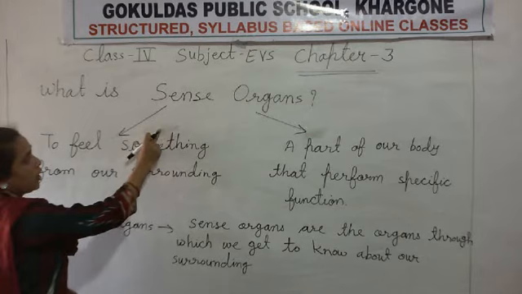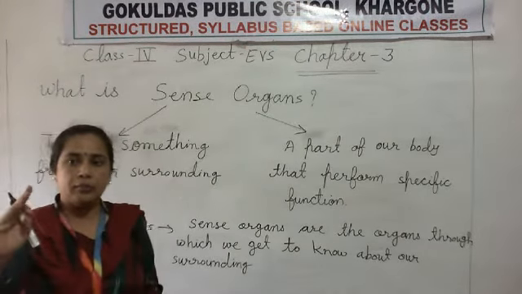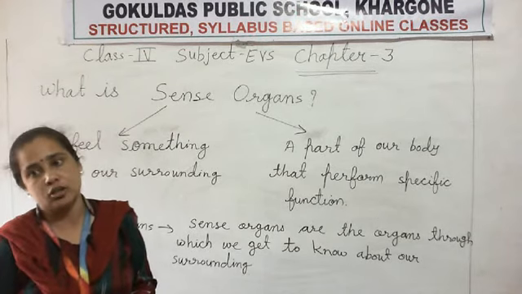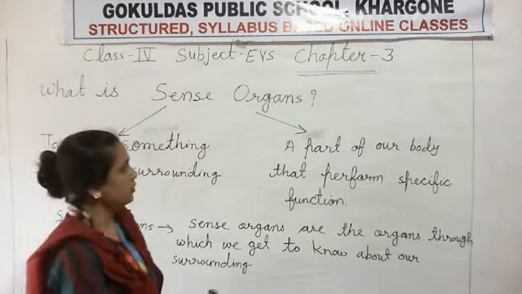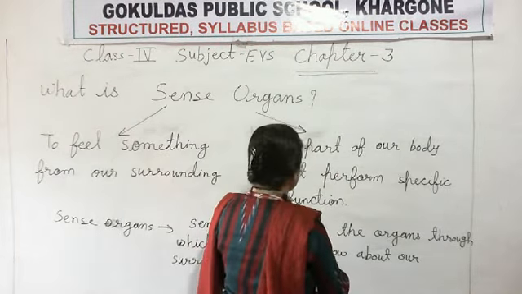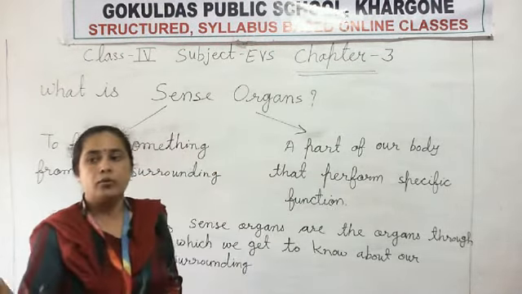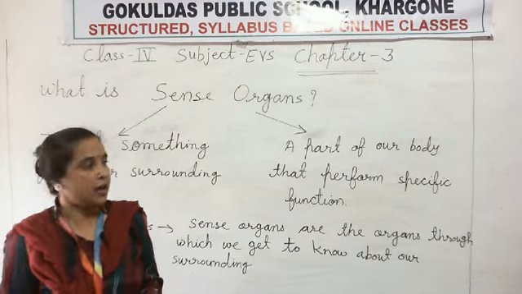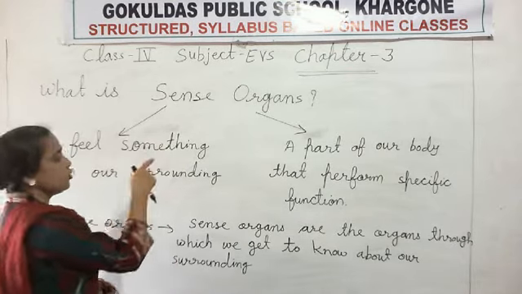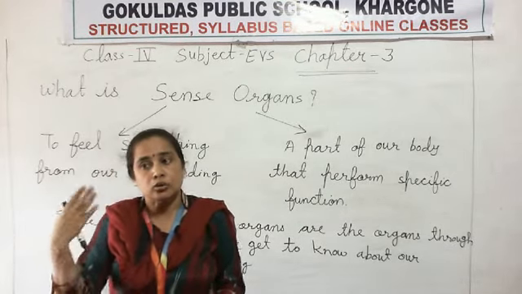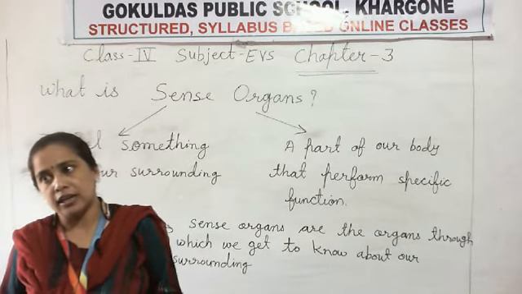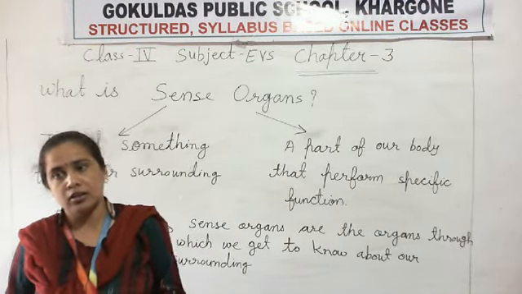And for the sense you have to use 5 different parts, and we give the name of those parts as sense organs. Those are the parts of our body that perform a specific function, that is the organ. And sense means you have to feel. Clear?